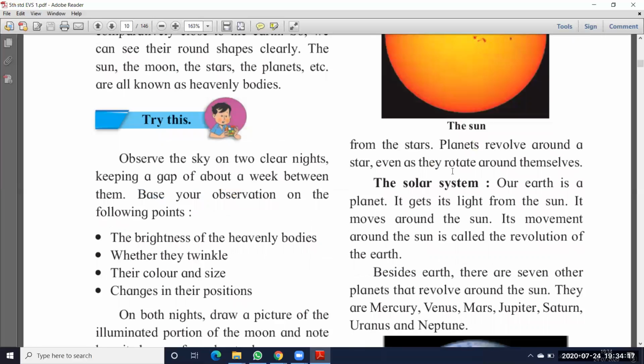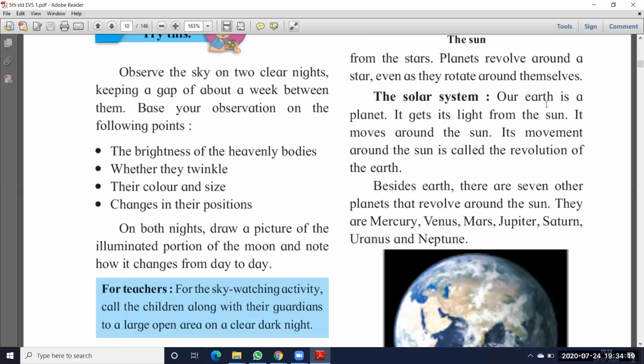In the solar system, our earth is a planet. Our earth is also one of the planets. It gets its light from the sun. From where are we getting light? From the sun. That's why when the sun comes, we get daytime. When the sun does not appear, we get night time.